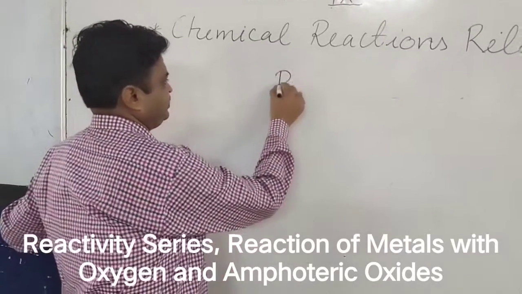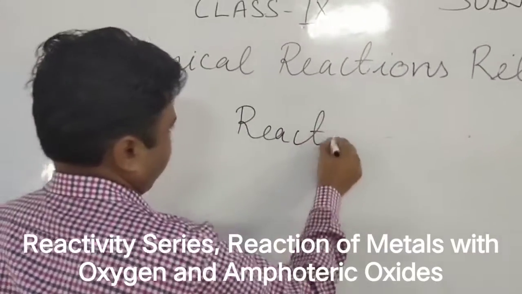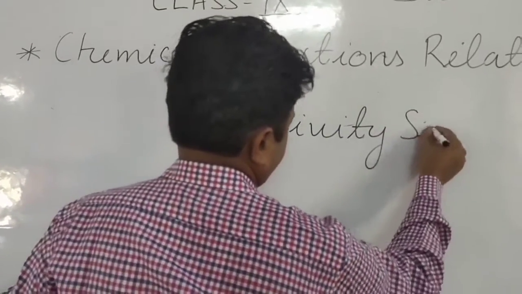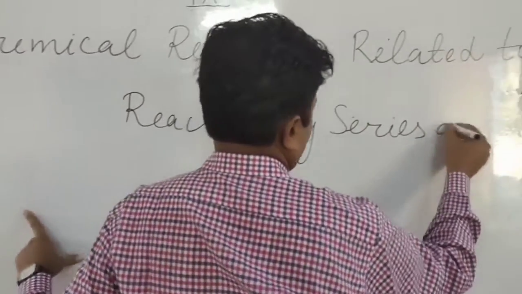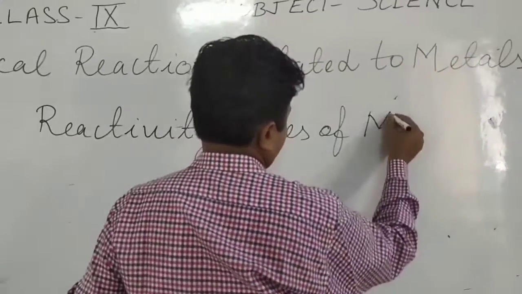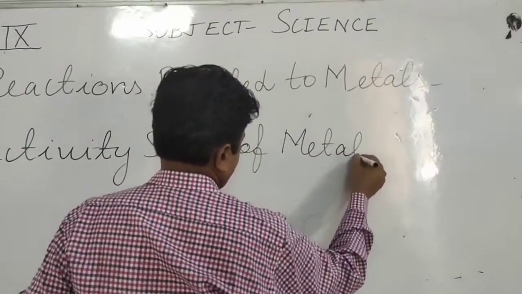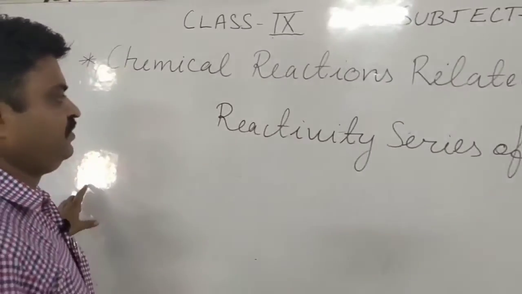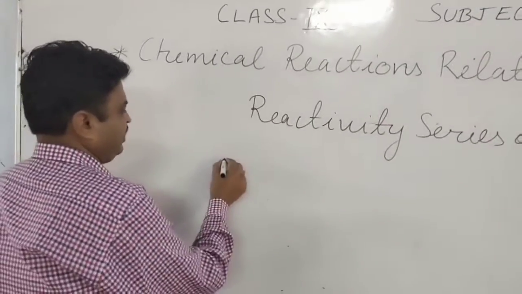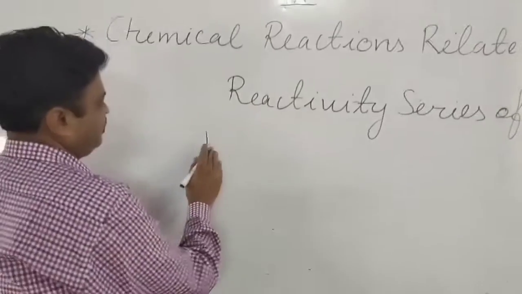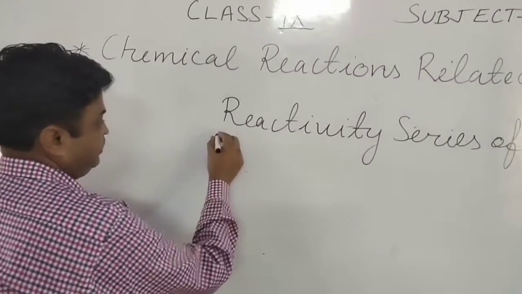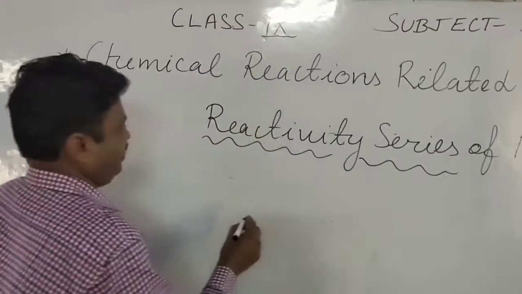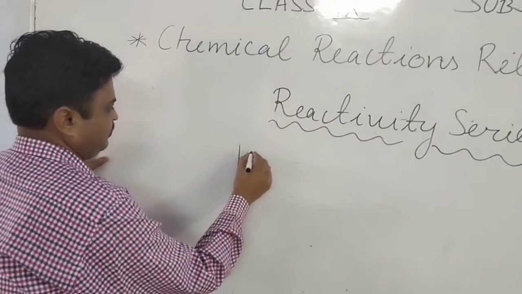So, the reactivity series of metals. For this, I will give you one code, and with the help of that, you can easily learn this reactivity series. And what is it, student?